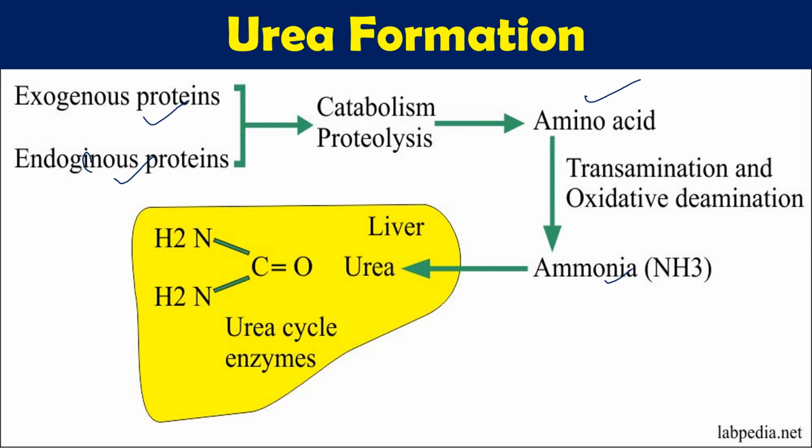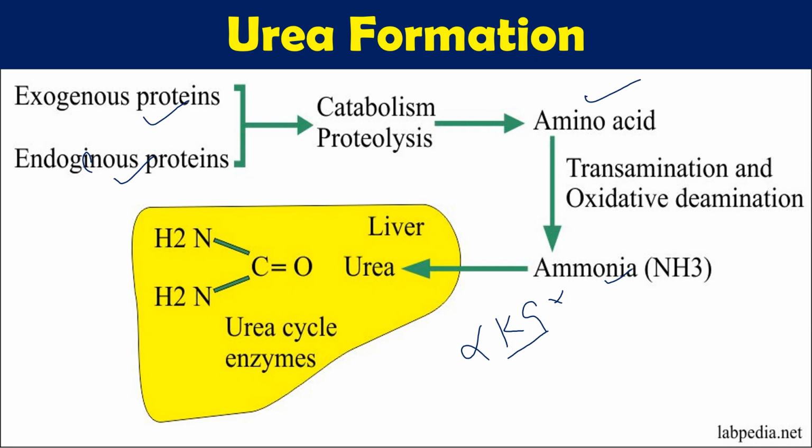Third, ammonia is very toxic for our central nervous system. Why? In the central nervous system, ammonia reacts with alpha ketoglutarate, which is one of the intermediates of the TCA cycle. So alpha ketoglutarate becomes limiting for the TCA cycle. It will not be available for the citric acid cycle in the brain, and the brain will be ATP deficient.